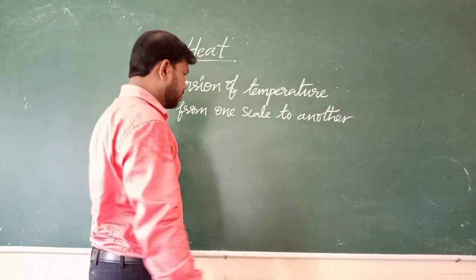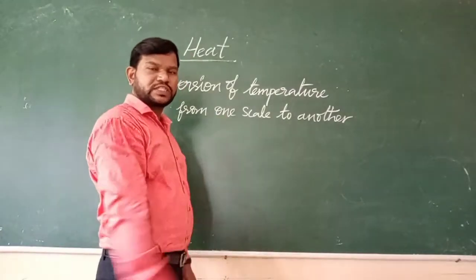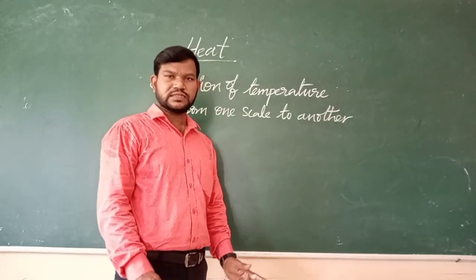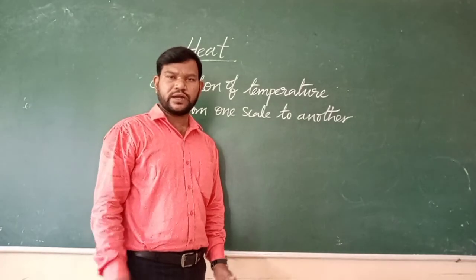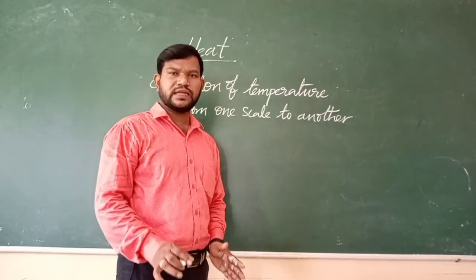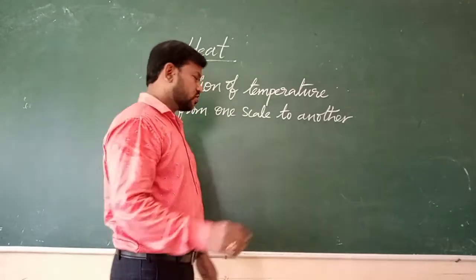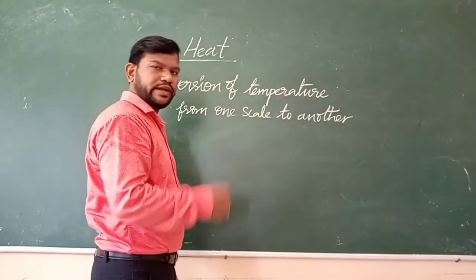Students, here you need to remember the scale, lower fixed point, and upper fixed point. If you know any scale, Celsius scale or Kelvin scale, and you know the lower fixed point and upper fixed point, you can easily convert the temperature from one scale to another. Suppose we are converting Celsius scale to Fahrenheit scale.